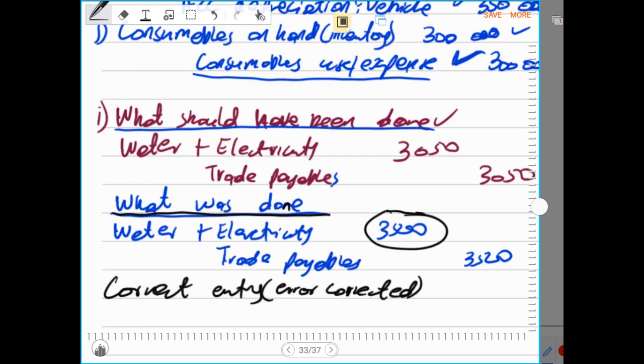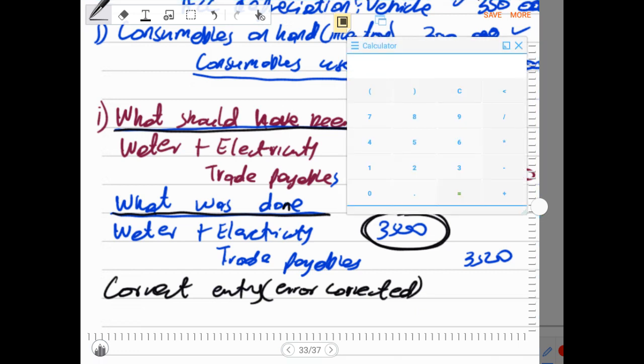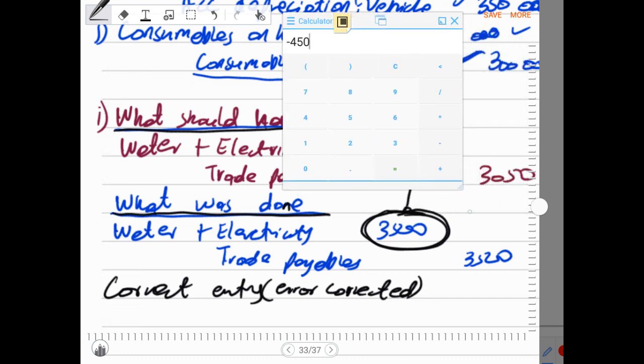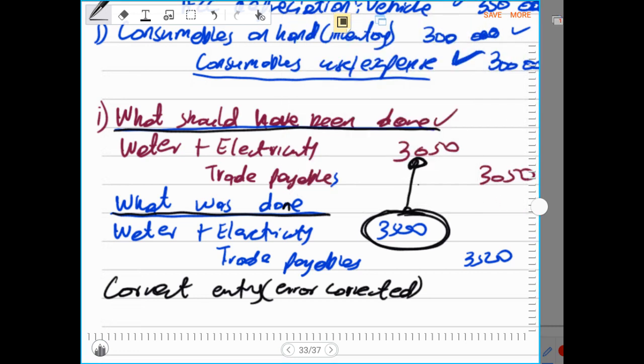They debited electricity by 3,500 instead of 3,050, because this is what should have been done. And now what should have been done is lower than what was done. That means they have overstated water and electricity by 3,500 minus 3,050, and that means 450 was overstated. So now we have 450 that is overstated.